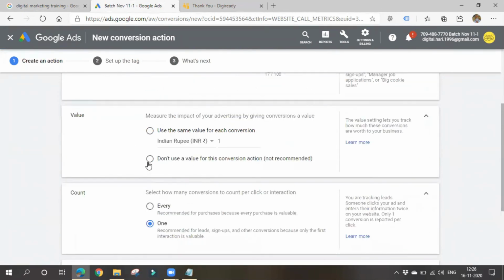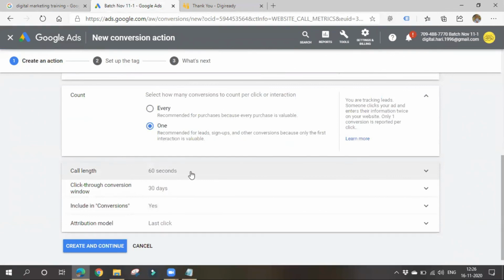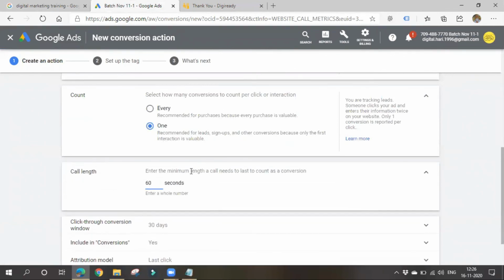Values also will differ. Call length, as I said, we can define whether it is a conversion or not based on the call length. So the minimum length a call needs to count as a conversion. If a person speaks for 60 seconds, then only I'll count it as a conversion. You can increase this value to 250 seconds or 60 seconds, like that. It's your wish. Let's think that a person calls you and the call disconnects after 2 to 3 seconds only. It is a poor connection, and you might not have got any business. So I'll be choosing all these options, call length and all.